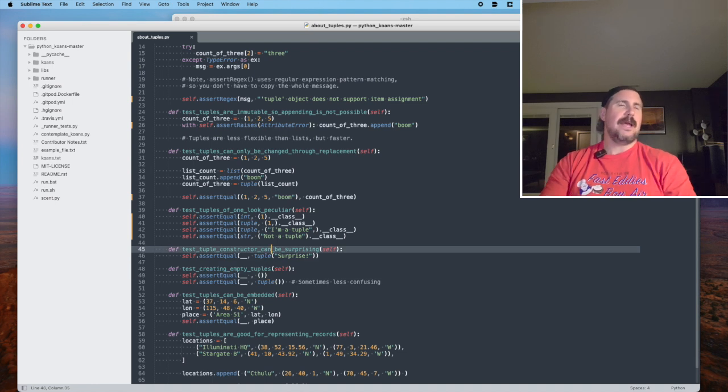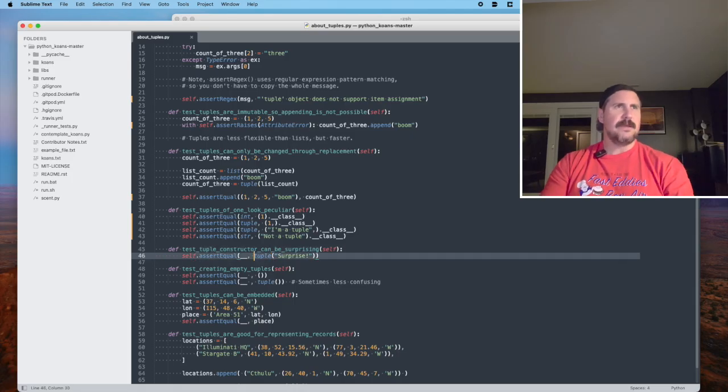All right, line 45. Test tuple constructor can be surprising. So we're saying assert equal something is the result of what you call when you do tuple with something inside.